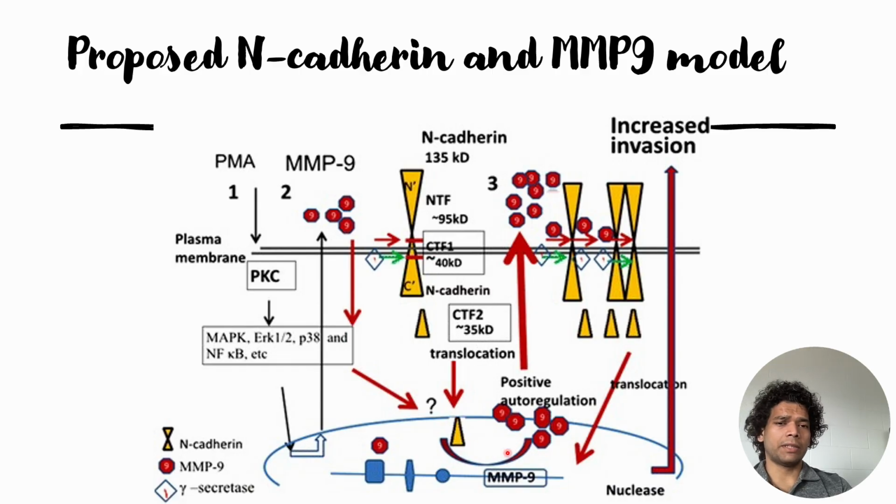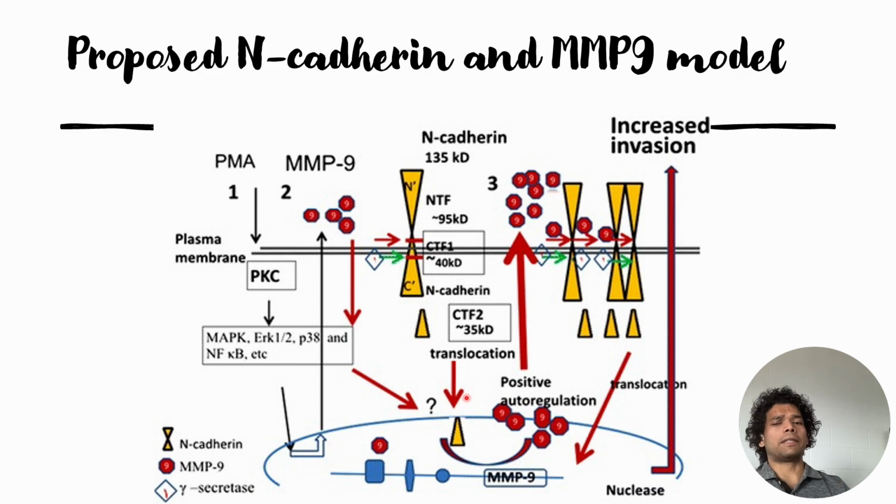And one more thing that this paper does not answer is the level of positive autoregulation. They did not quantify what is the amount by which it will be positively autoregulated once this cleavage starts to occur.